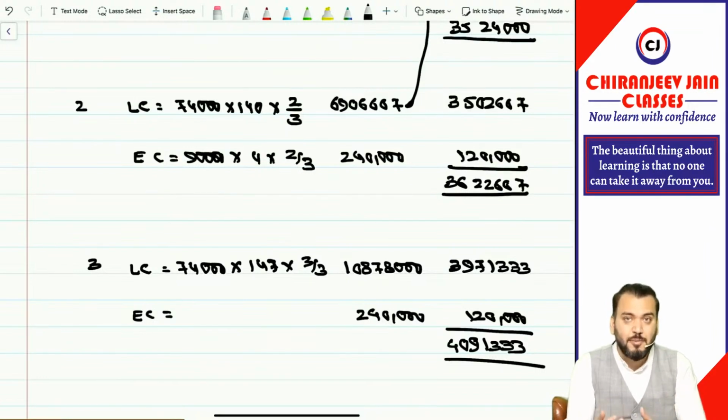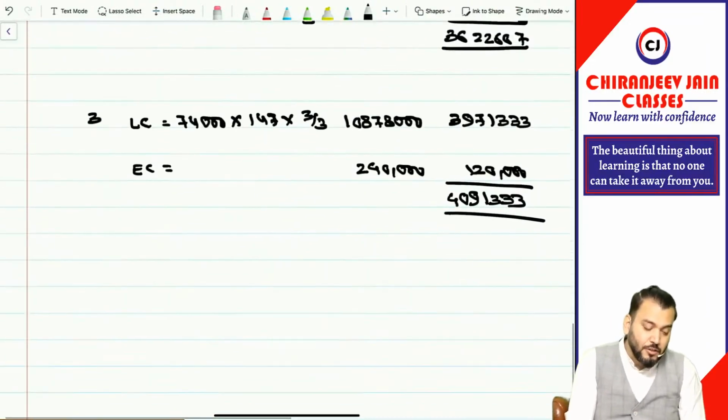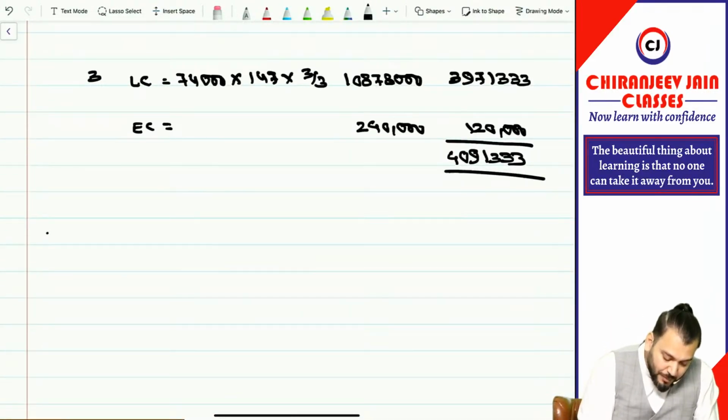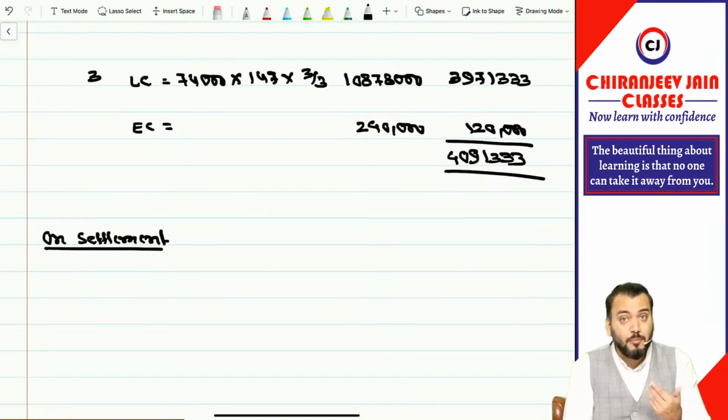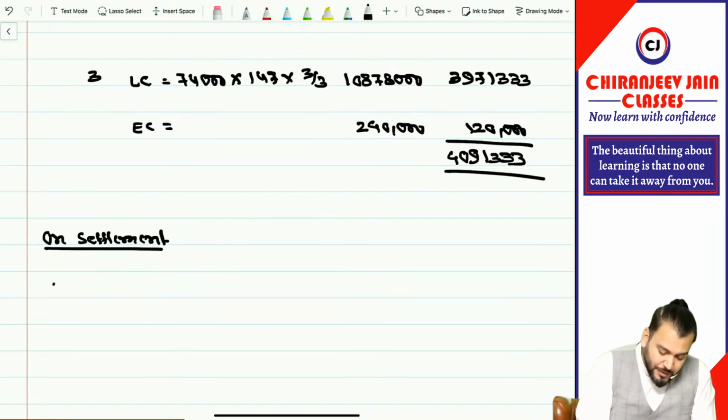Only now I need to explain the journal entry on the settlement date. Normally students make mistakes in the settlement journal entry. Correct? So I'll just give you the journal entry on settlement. Now, the question is silent because it has not given whether the employee will opt for cash settlement or equity settlement. So we'll give you both cases. Here on settlement, if the employee opts for cash settlement, then what will be the journal entry?